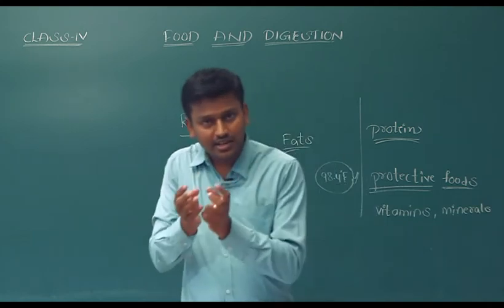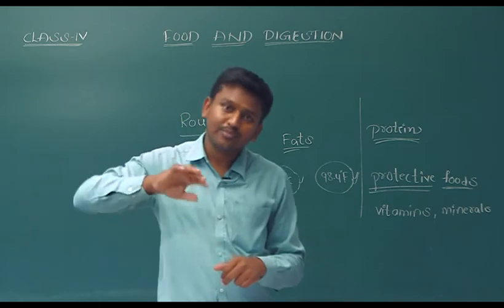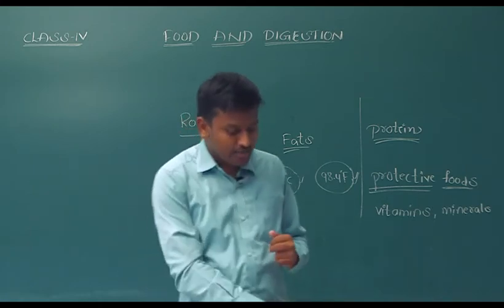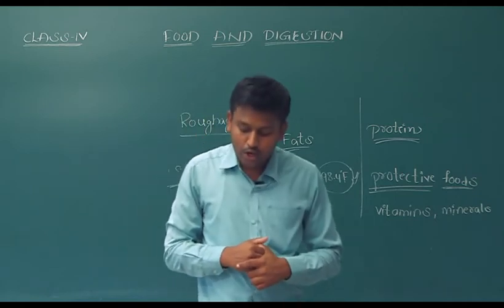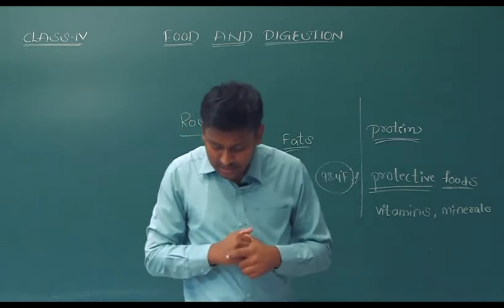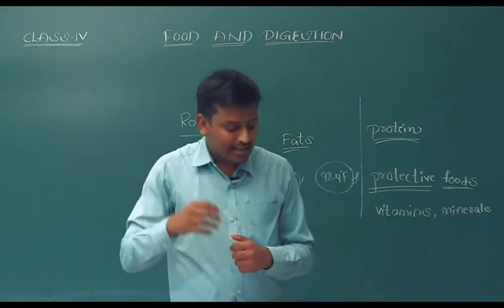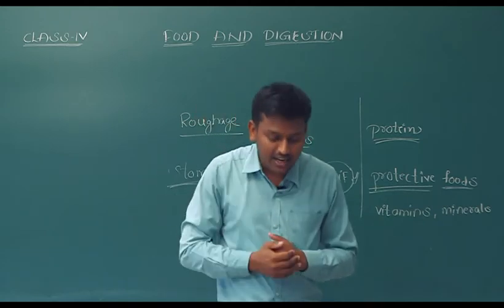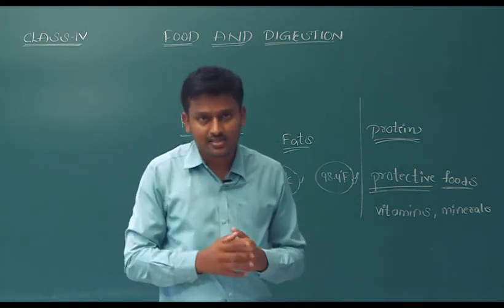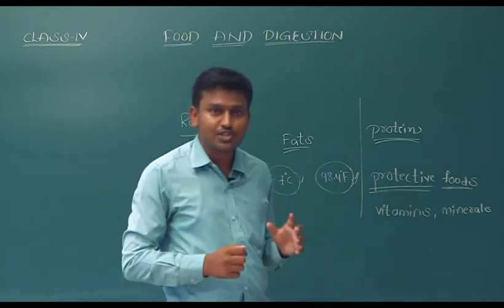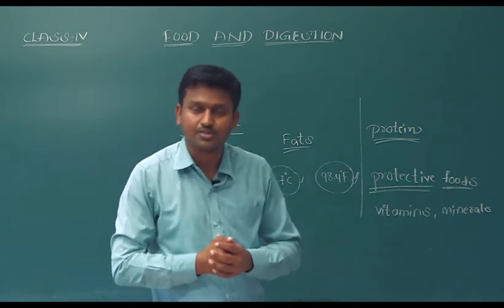Then that wastage is transported to the large intestine, and you can see the picture clearly on the 11th page, the human digestive system, okay. After that, the waste is stored in the large intestine and pushed out of the body through the anus. So this is the digestion process, the different organs that are involved in this digestion process.